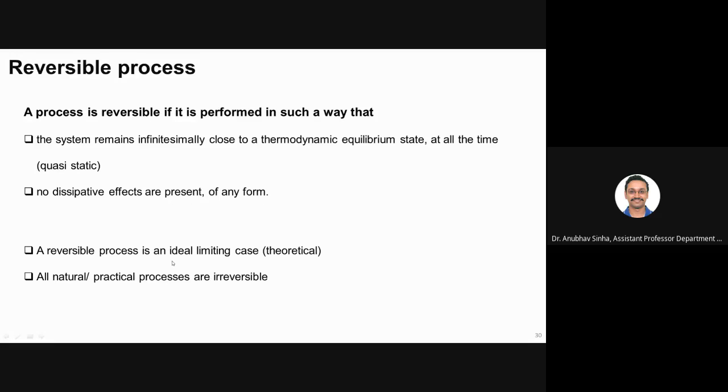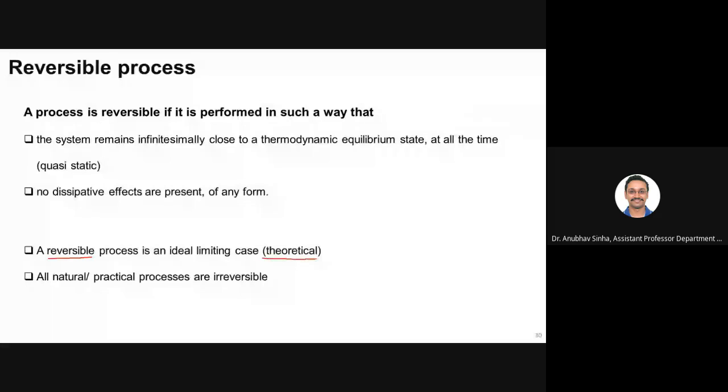Another important thing that you must understand is that a reversible process is a very idealized process. It is a limiting case, and it is only possible in theoretical cases. Whenever I talk about a reversible process, I am mostly talking about a theoretical approximation.